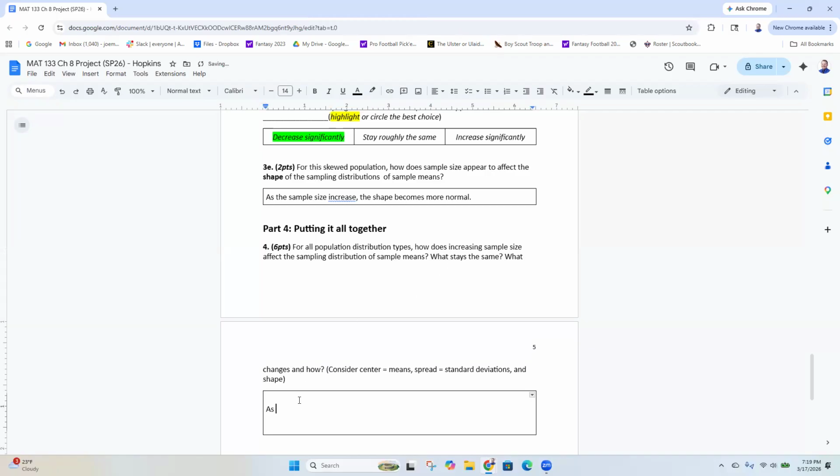So as sample size increases, the means stay the same. The standard deviation decreases, and the shape becomes more normal. Okay.